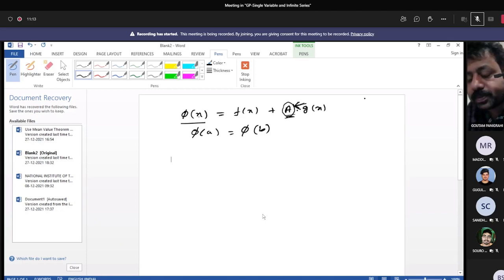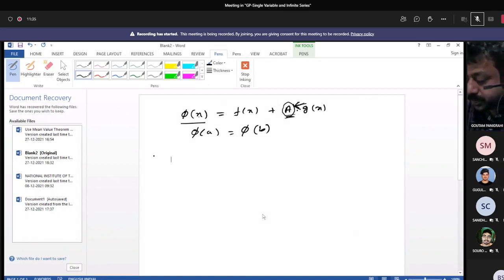Sir, we can also deduce the expression of Cauchy's mean value theorem by writing Lagrange's mean value theorem separately. So you can see it is as it is: f dash c by g dash c equal to b. It is a relation, but this proof is not in your syllabus. I have just given it for your conception.